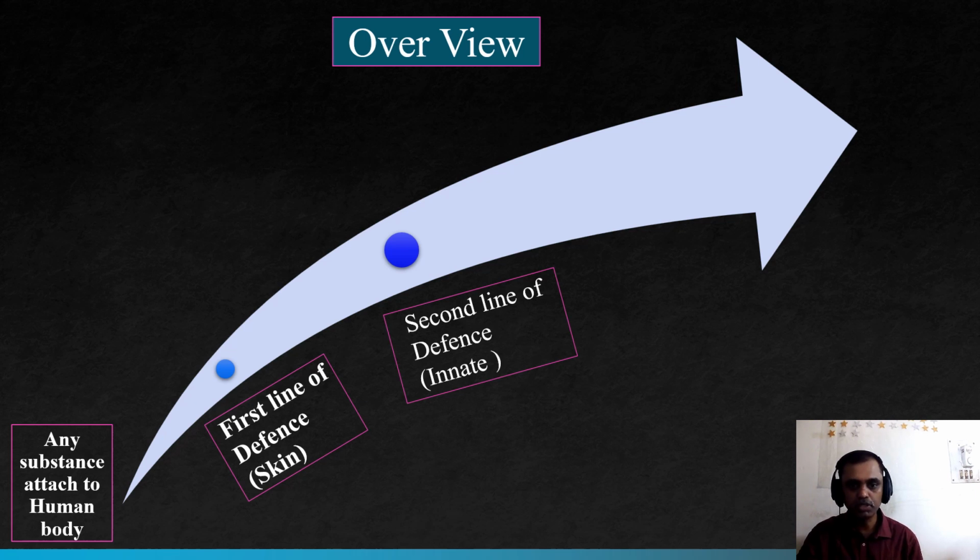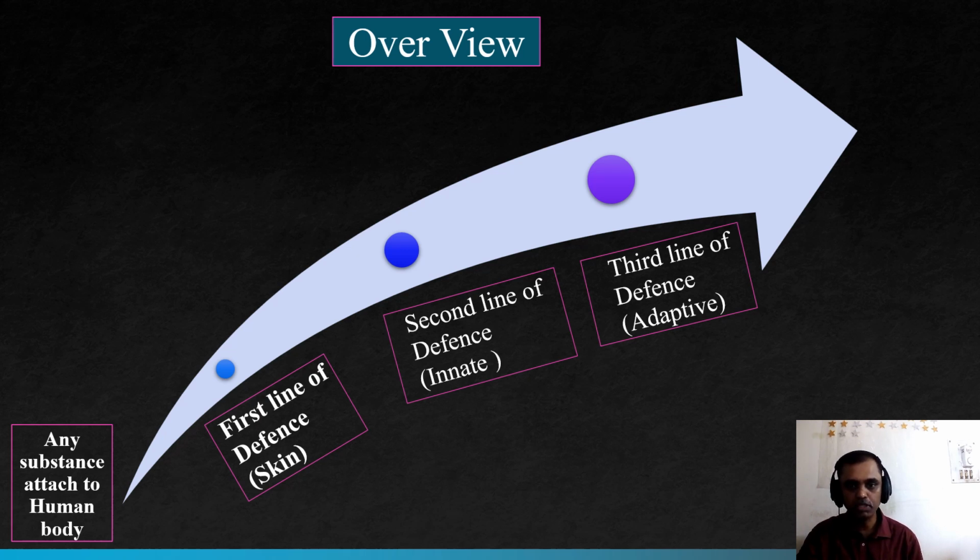Innate immunity cells are white blood cells and complement factors, which will try to eliminate the substance from our body. If the second line of defense is unable to perform the function, it leads to activation of the final mechanism, the third line of defense, otherwise known as the adaptive immunity.